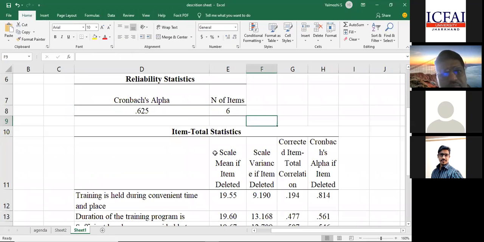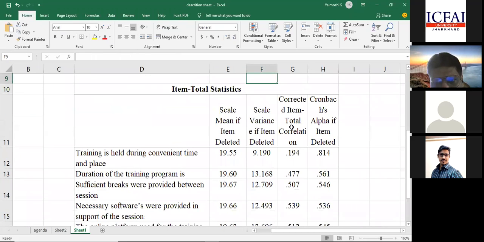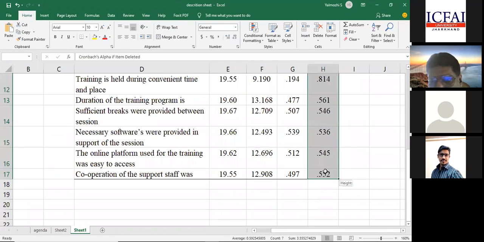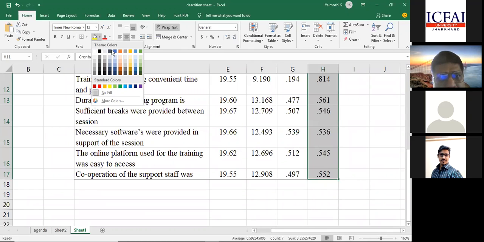Now there is one more output which we have taken from the reliability table. What is it? It is the item total statistics, scale if item deleted. You look into this particular table.